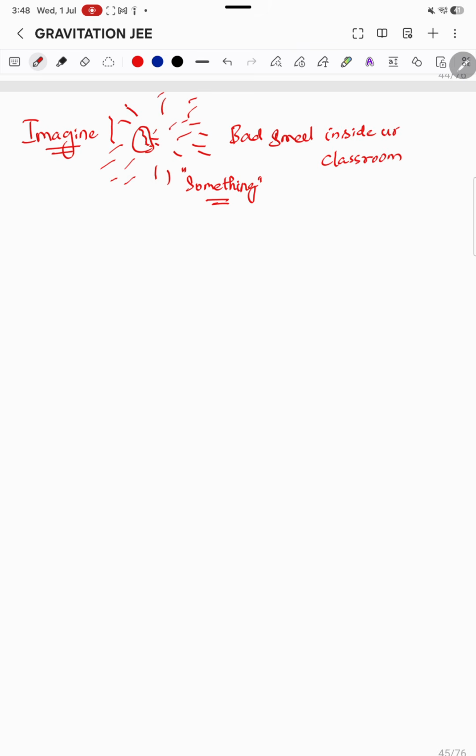What name shall we give? I would like to call it in a more general way, as a field. I would like to call it the smell field. Now this smell field decreases as you go away from it, and it increases as you come near to it. So how do we define the smell field? It is a region around which the smell of the rotten egg can be felt.